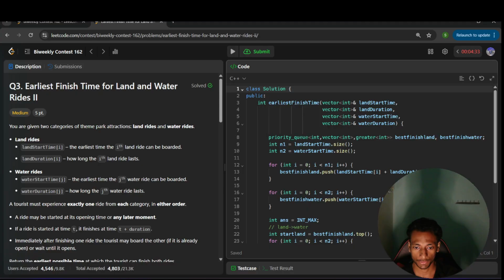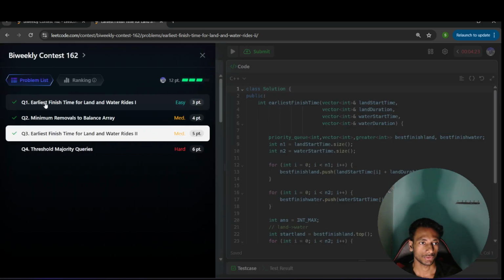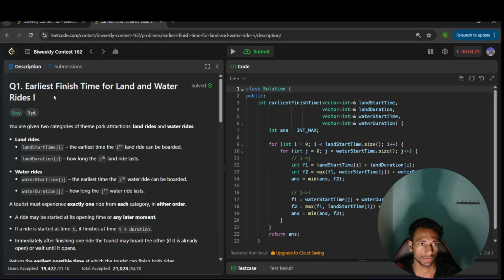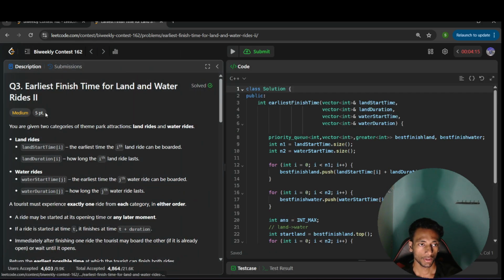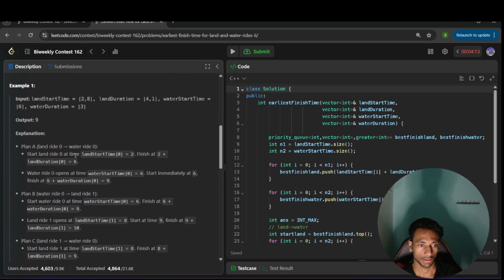In this video, we will discuss the first and third problems from today's biweekly contest. The first problem is Earliest Finish Time for Land and Water Rides I, and the third problem is actually the same, Rides II. The only difference is the constraints.